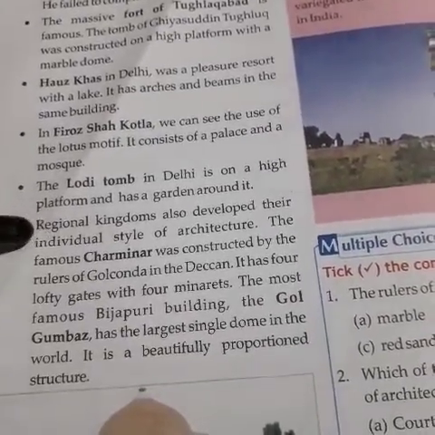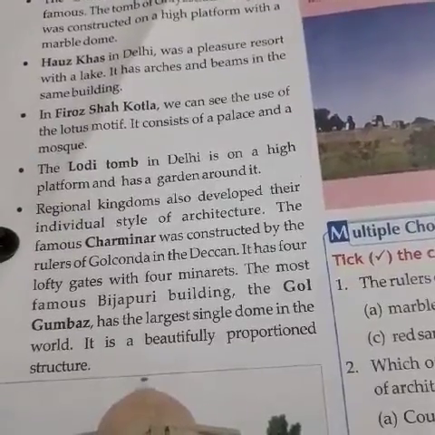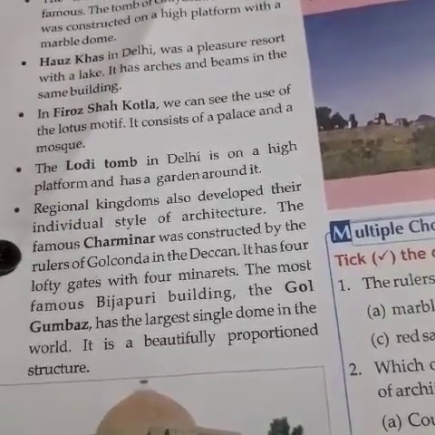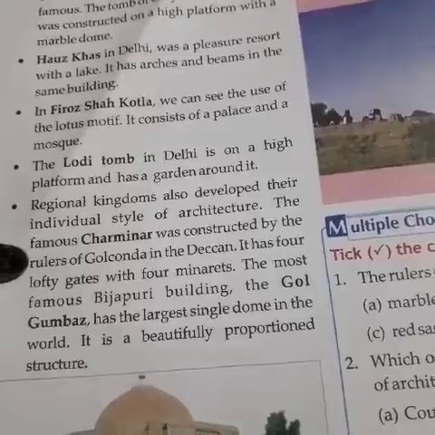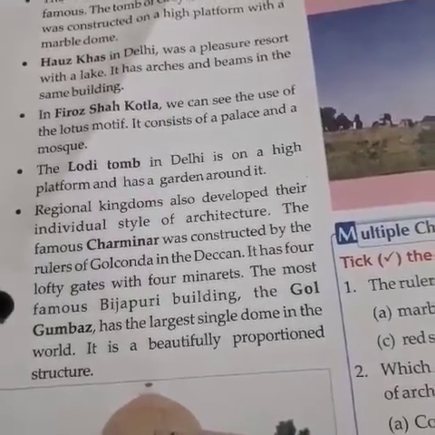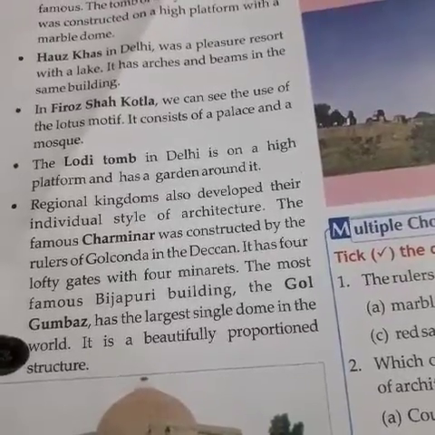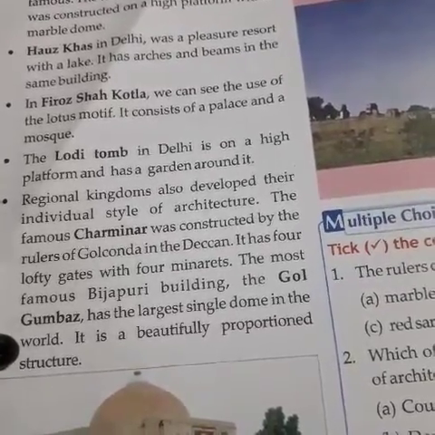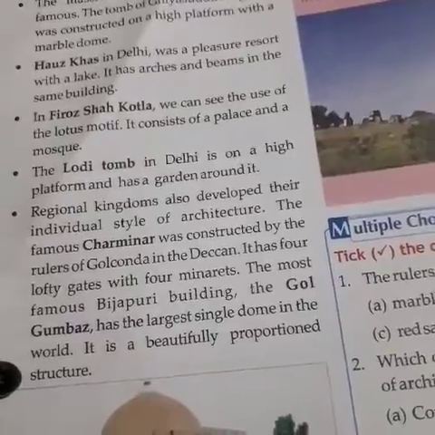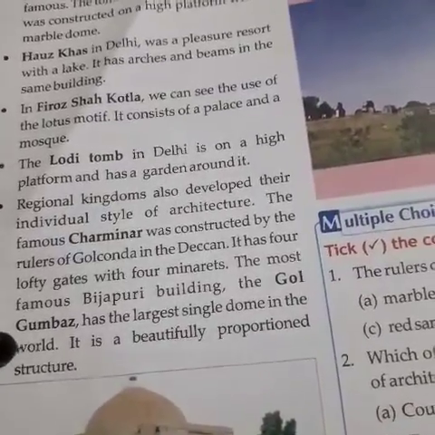So regional kingdoms also developed their individual style of architecture. The famous Charminar was constructed by the rulers of Golconda in the Deccan. It has 4 lofty gates with 4 minarets. The most famous Bijapuri building, the Gol Gumbaz, has the largest single dome in the world. It is a beautifully proportioned structure.